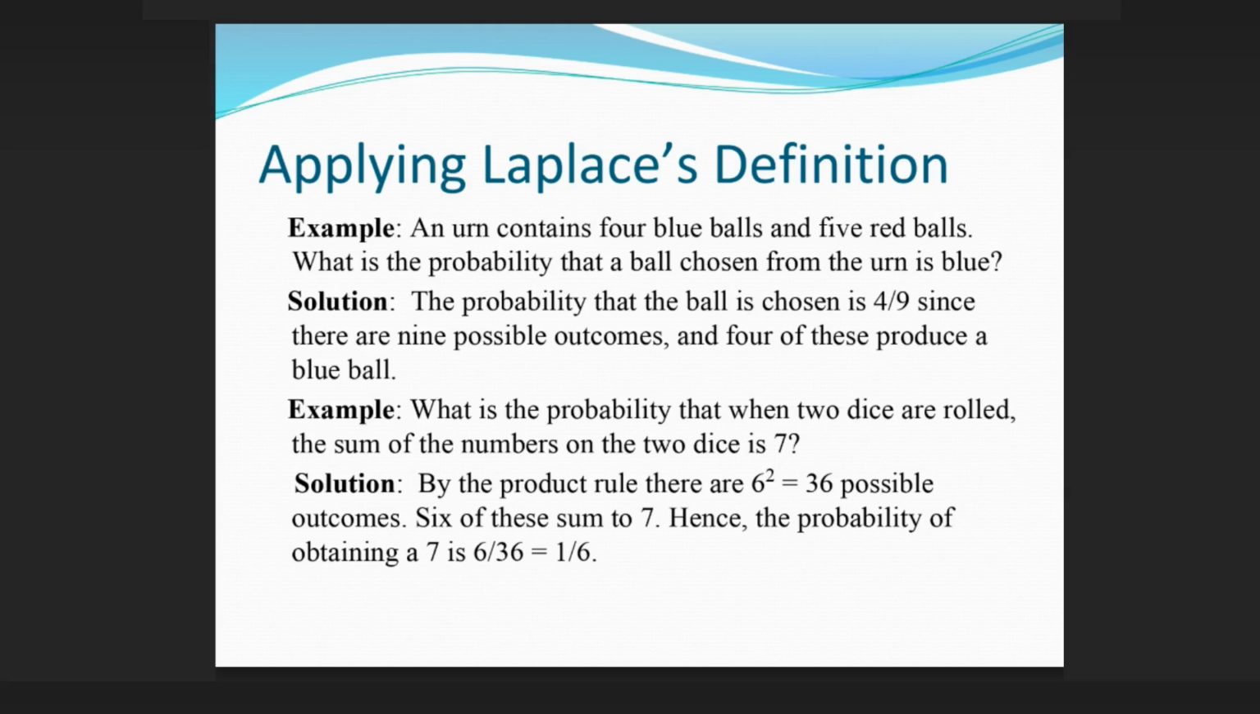Applying Laplace's definition. Example: an urn contains 4 blue balls and 5 red balls. What is the probability that a ball chosen from the urn is blue? Solution: the probability that a blue ball is chosen is 4/9, since there are 9 possible outcomes, and 4 of these produce a blue ball. Example: what is the probability that when 2 dice are rolled, the sum of the numbers on the 2 dice is 7? Solution: by the product rule there are 6² = 36 possible outcomes. 6 of these sum to 7. Hence, the probability of obtaining a 7 is 6/36 = 1/6.